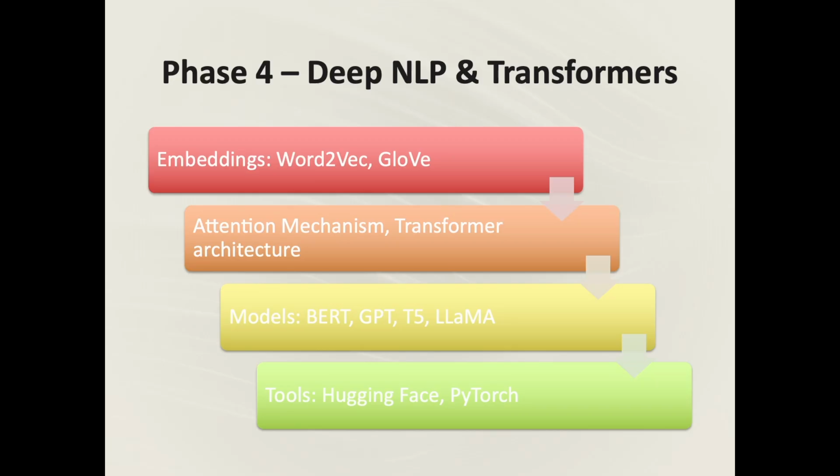Welcome to the modern era of NLP. First, understand word embeddings like word2vec, GloVe. They turn words into dense vectors that capture meaning and context. Next, learn about the attention mechanism, the core innovation behind the transformer architecture. Then move on to transformers. BERT for classification and Q&A, GPT for generation and chat, then T5 or BART for summarization and translation. Use the Hugging Face Transformers library to fine tune models, run inference, and even deploy apps in a few lines of code.